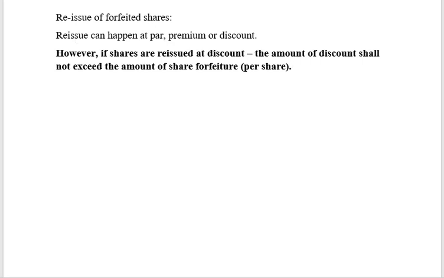If I'm forfeiting the shares and gaining 3 rupees, then my discount amount can be only a maximum of 3 rupees. I cannot give a larger discount. The only reason is that you should not lose more than what you have gained. That is the rule behind this particular restriction. Clear? So what will be the entry for reissue of shares?